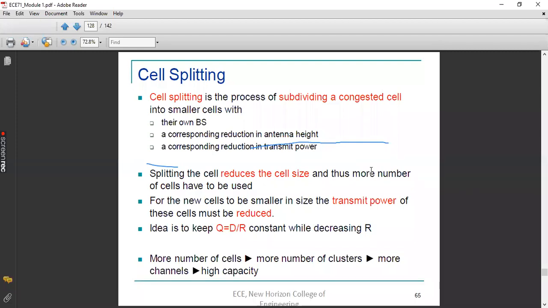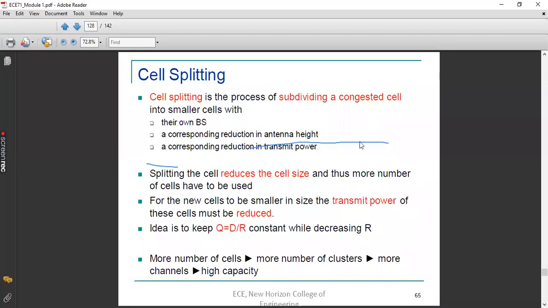So if we subdivide this large cell into small cells and give different base stations to individual cells, then we will have separate cells which give service to a finite number of subscribers. In that case, we will be able to replace a very large high power base station with a small base station having less height. So we are going to reduce the antenna height and also reduce the power of the transmission.